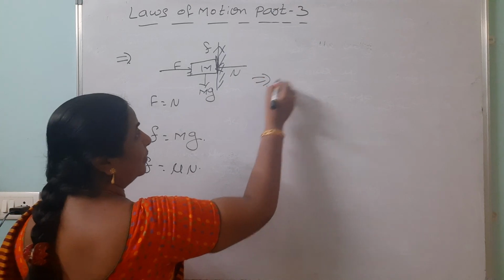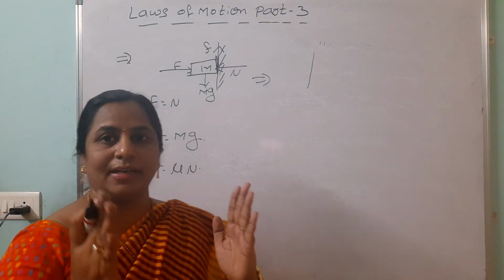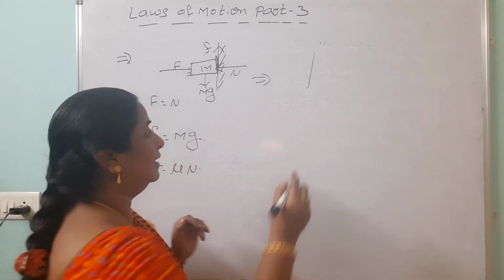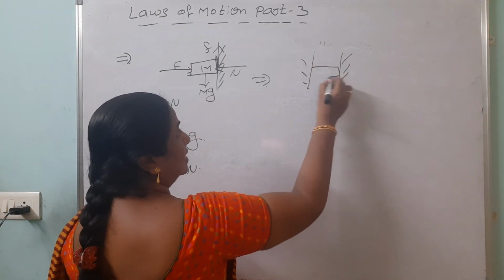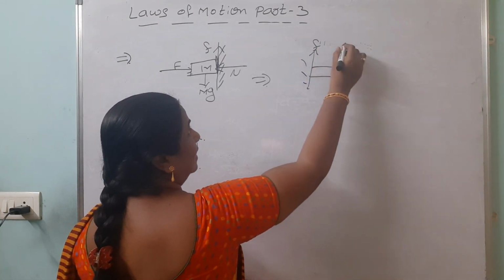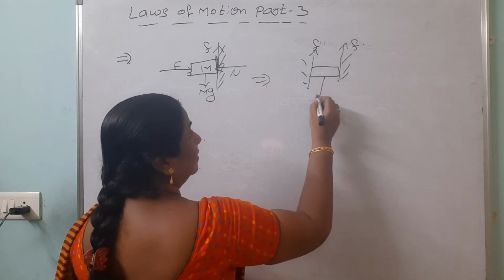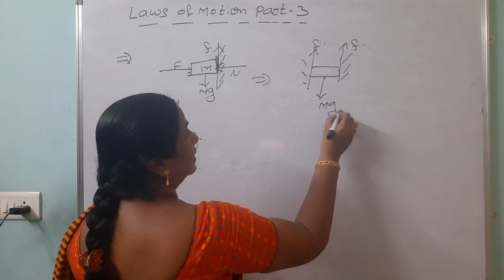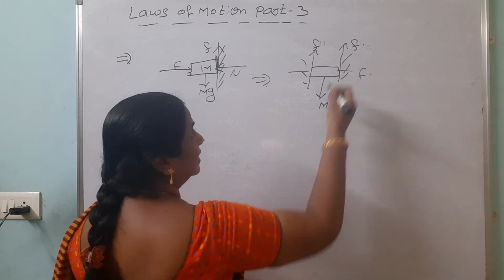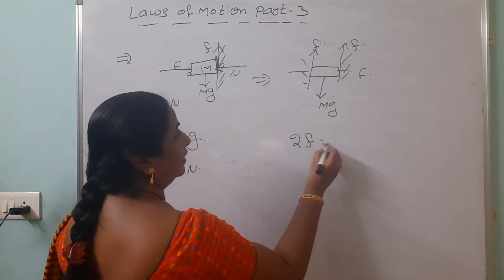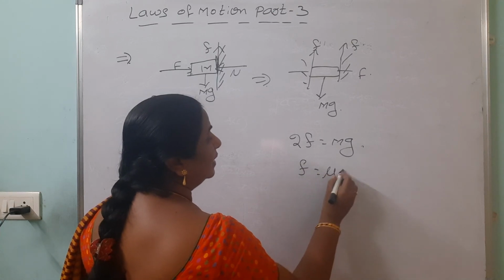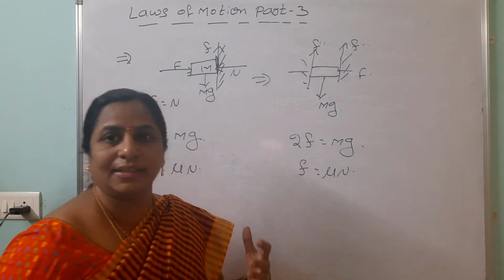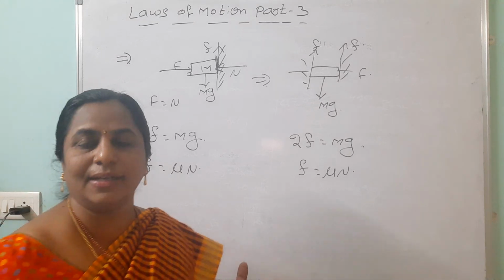Suppose you are taking two hands, we can take one body, we can hold like this. Here what happens? Same. This is the block, one friction is acting like this. This is the friction, weight is acting downwards. Here forces are like this. Here you can take 2F equals mg like this. As usual, F equals mu into N you can take. So like that, many concepts you can do based on friction also.